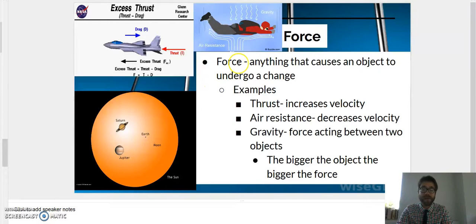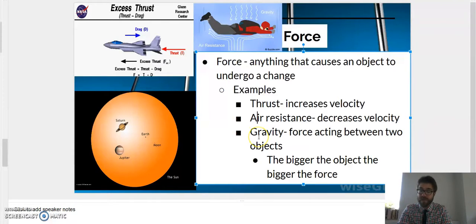So let's talk about the very first thing that you need to know for this quiz, and that's force. Now, force is anything that causes an object to undergo a change. Any kind of change. And there's many different kinds of forces. So I listed a few as an example on the slide. Thrust increases the velocity, and air resistance decreases velocity. So air resistance is going to slow you down. It's going to push against whatever is traveling.